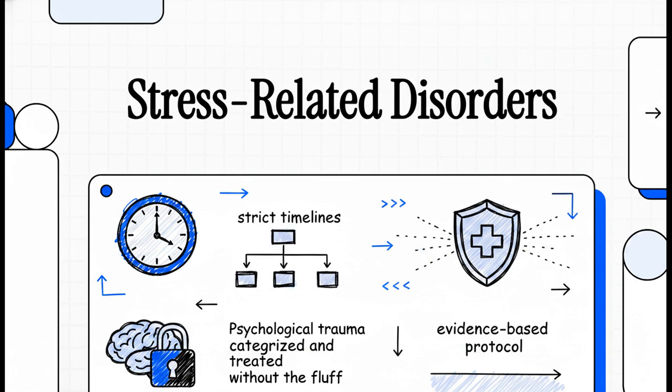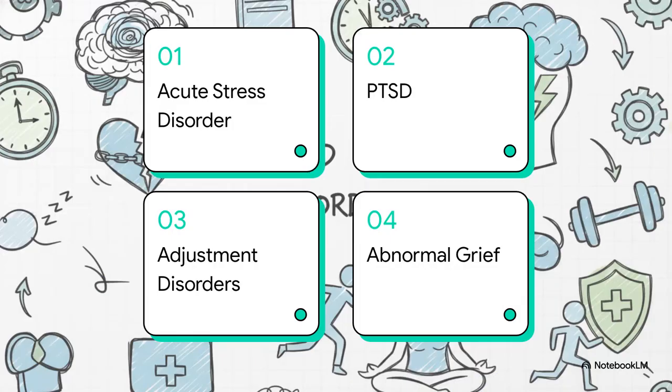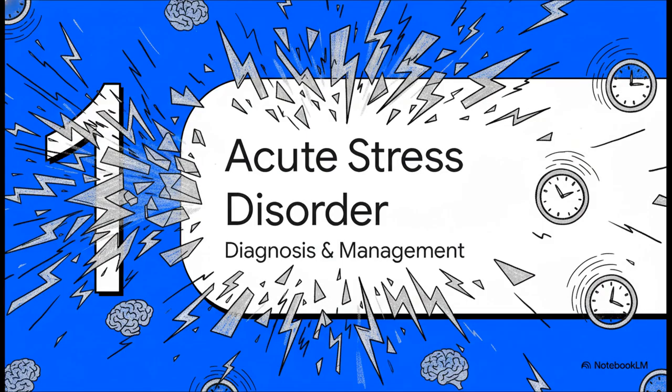Let's get into it. We've got a pretty packed roadmap today. We'll be systematically breaking down acute stress disorder, post-traumatic stress disorder, adjustment disorders, and finally, abnormal grief. Okay, let's dive into our first module, acute stress disorder, diagnosis and management.